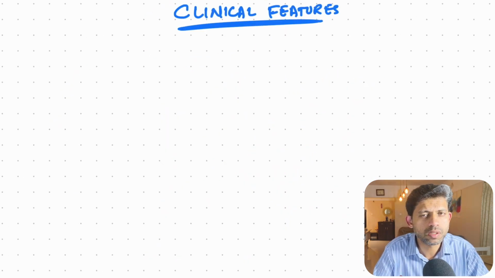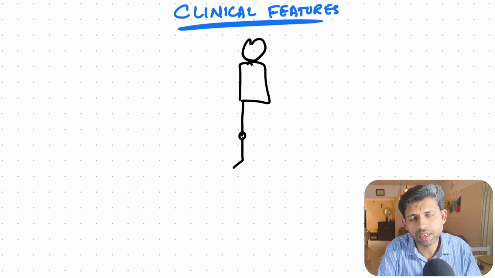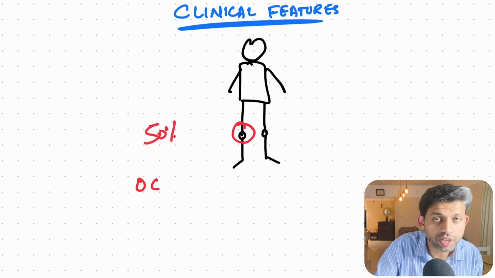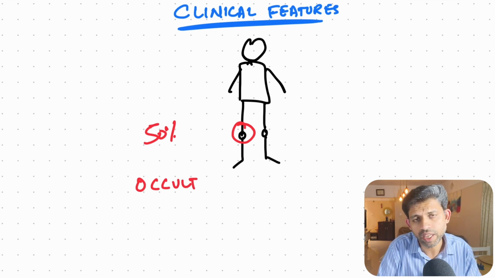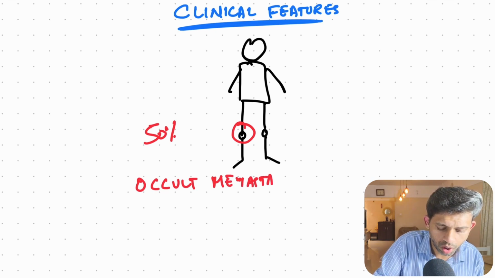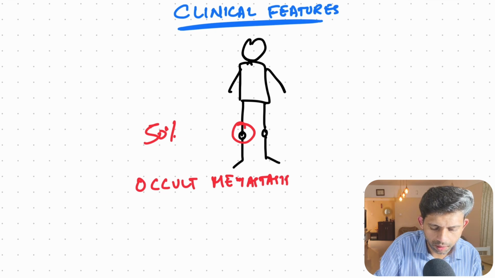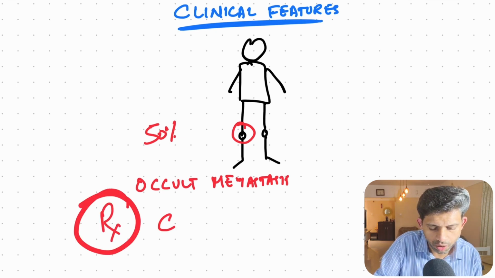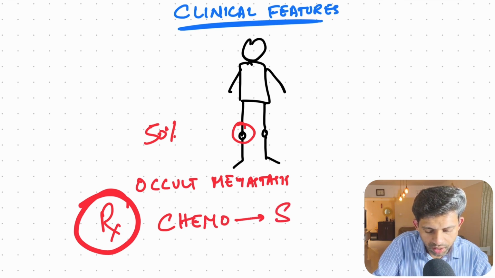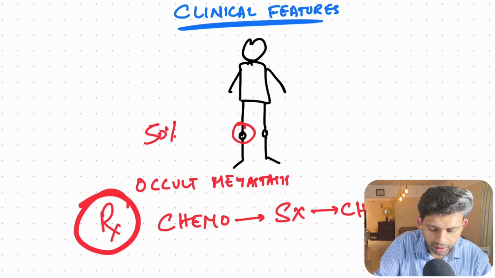Clinically, osteosarcomas most commonly occur at the metaphysis of long bones, 50% of which are around the knee joint. It is assumed that almost all osteosarcomas would have metastasized by the time it is diagnosed, or they present with occult metastasis, because of which treatment of osteosarcoma is done by chemotherapy first, followed by surgery, followed by chemotherapy.